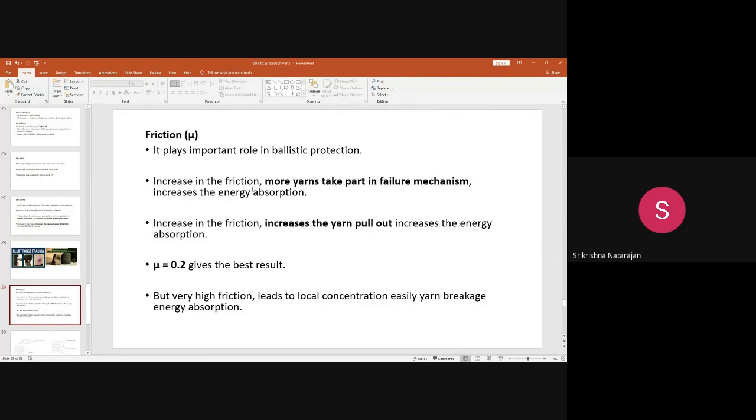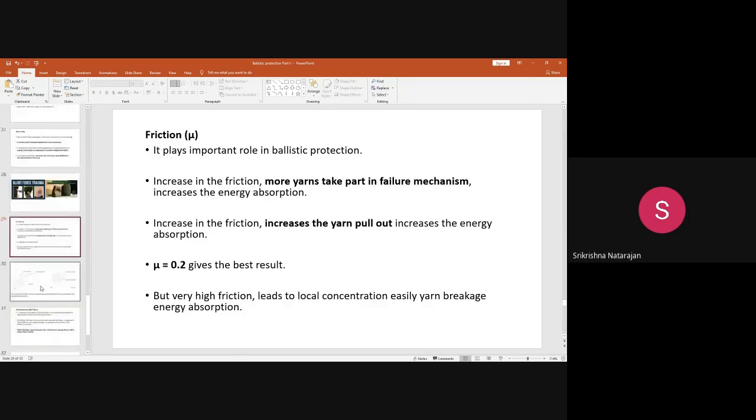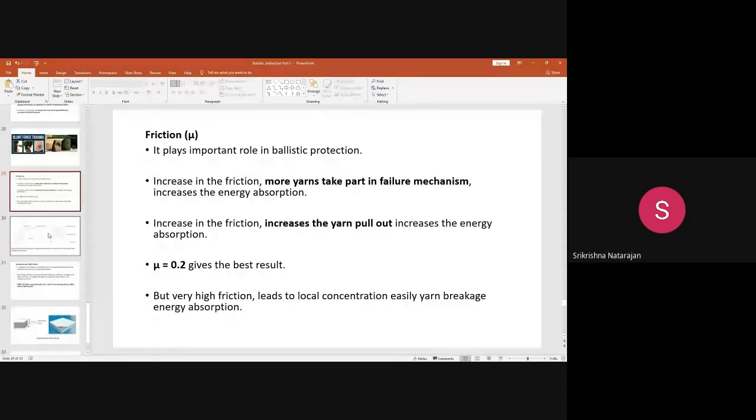But if the friction is too high, then what happens? It leads to higher concentration of impact, so that will lead to breakage of yarn. When the yarn gets broken because of the higher impact, immediately the energy absorption gets reduced, and it will create higher impact, and it will lead to blunt trauma and other damage also.